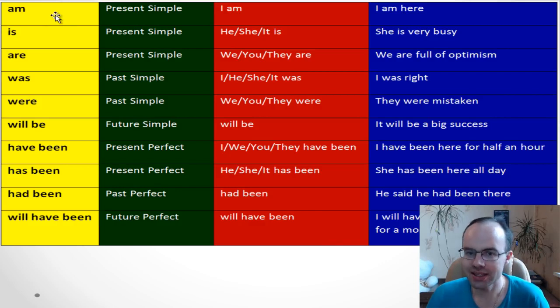Okay, let's start with the form of the verb to be, am. We use am basically here: I am here or I'm here. Next, is. We use is in present simple too, with he, she, it. Look, she is very busy. So you can see she is very busy.